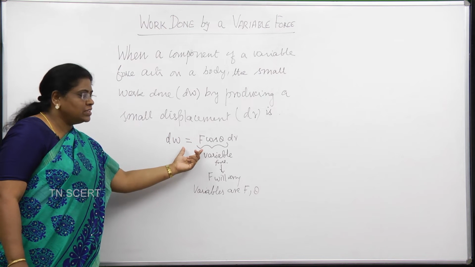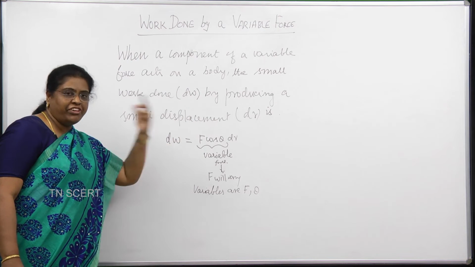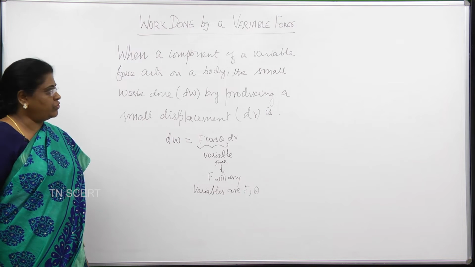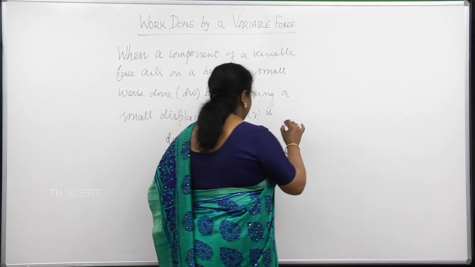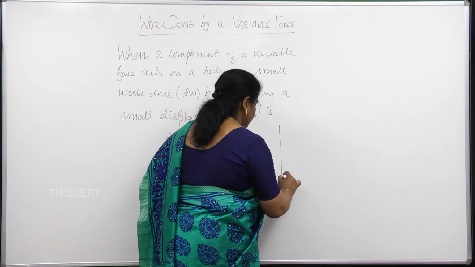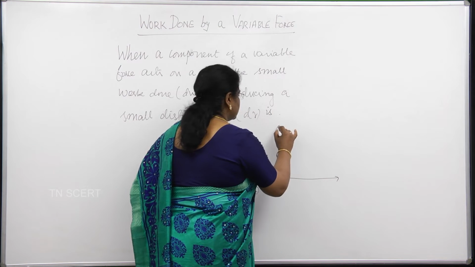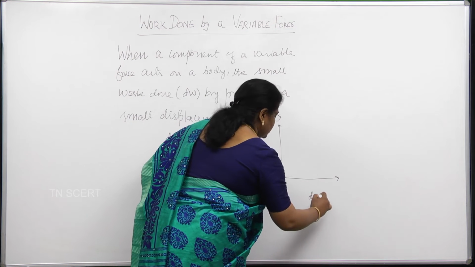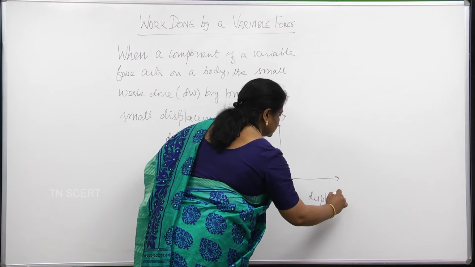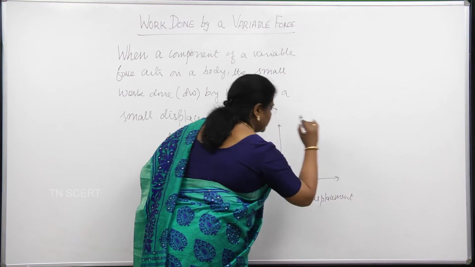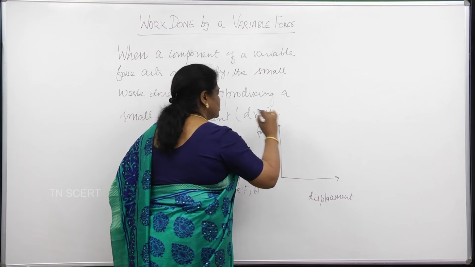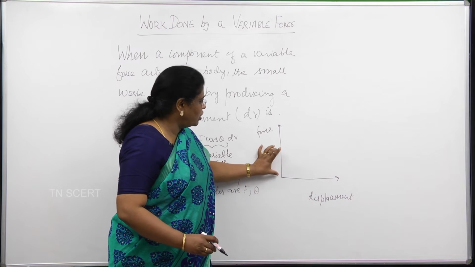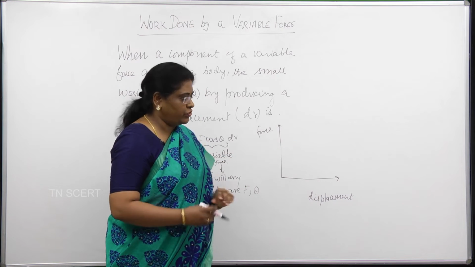Shall we apply this concept and graphically view what it is, just like the way we did for a constant force? So, let me represent it graphically. Along the x direction is the displacement, along the y direction is the force, and so any value along the y would give the magnitude of the force.